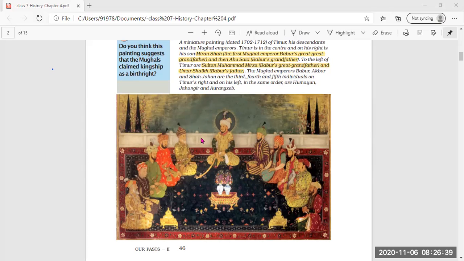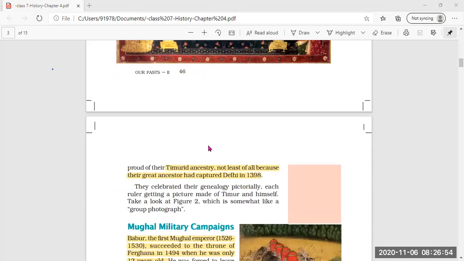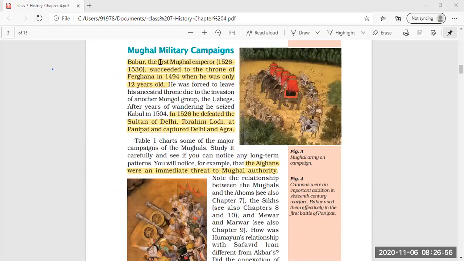So these Mughals were mostly very eager to have a picture with Temur, because they felt proud to call themselves Temurid, from a Temurid background. Clear? Now, coming to the next paragraph, Mughal military campaigns.